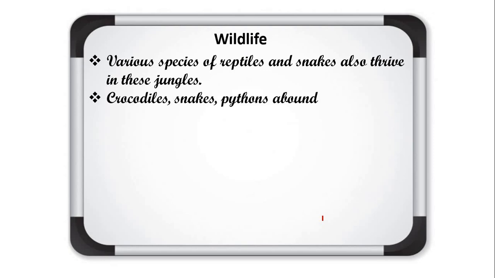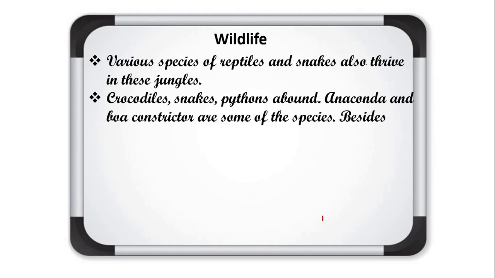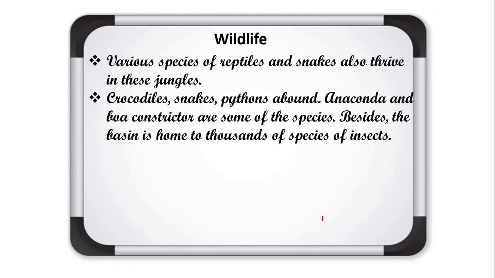Crocodiles, snakes, pythons, anaconda and boa constrictor are some of the species. Besides, the basin is home to thousands of species of insects. So birds, animals and thousands of species of insects are found in this forest.